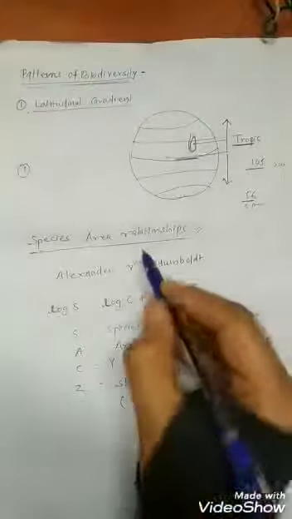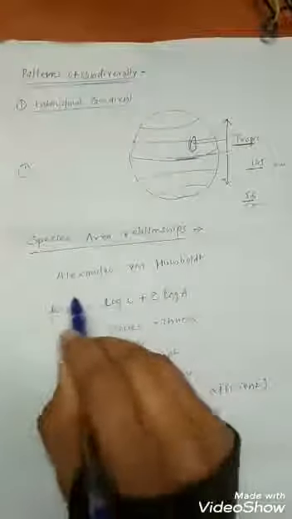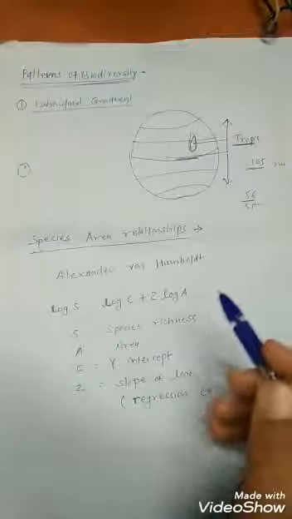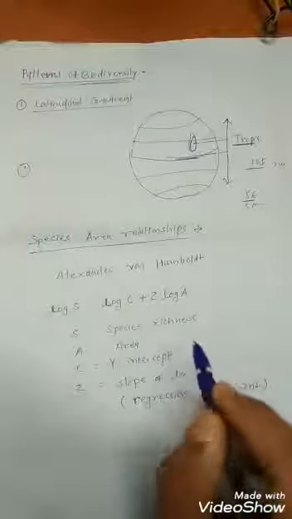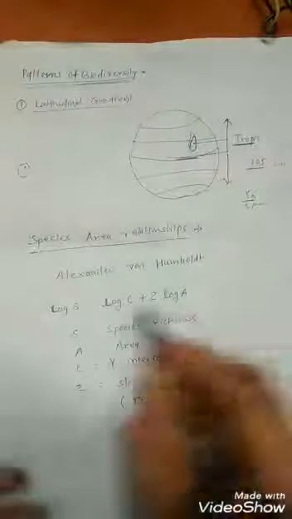Now, species-area relationship. According to Alexander von Humboldt, species richness increases with increasing explored area.